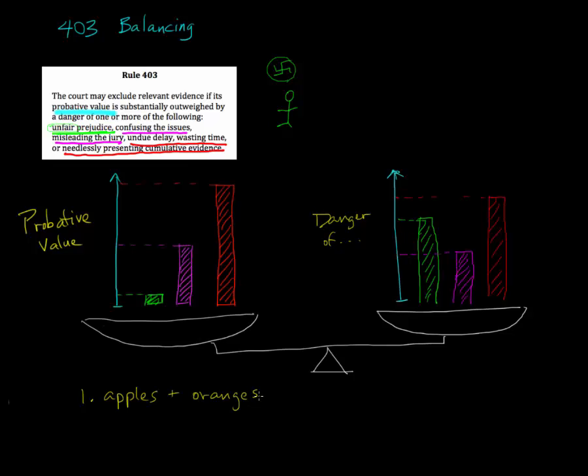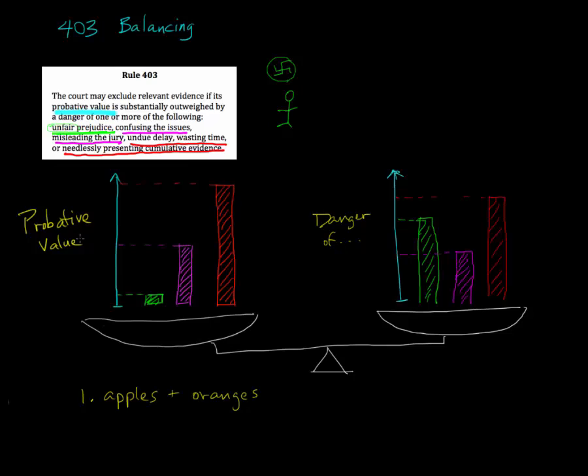Let me give one example. Let's go back to our defendant with the swastika tattoo. Let's say that criminal trial was for check fraud. He was accused of committing check fraud. In that case, we talked about how that swastika tattoo is likely to be very prejudicial. It really doesn't have much probative value as to whether he committed check fraud. So I would say that the danger of unfair prejudice pretty significantly outweighs whatever probative value there may have been.